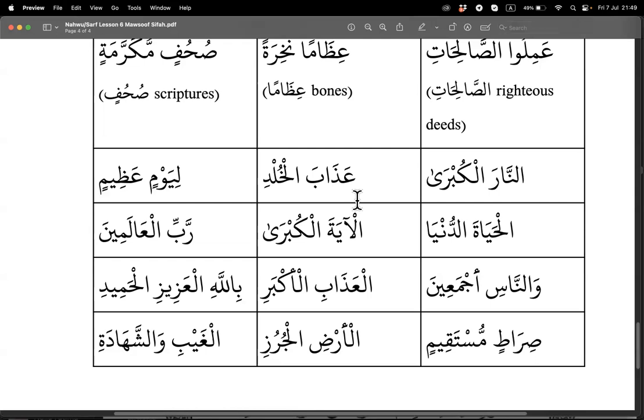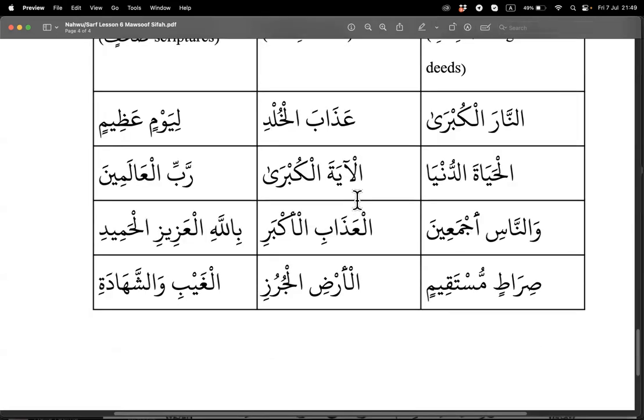Azabal khuldi. Not Mawsoof Sifah. Good. Liyaumin azimin. Mawsoof Sifah. Good. Al hayatad dunya.